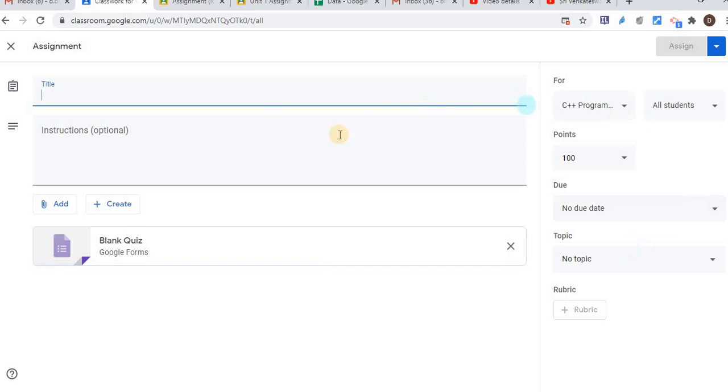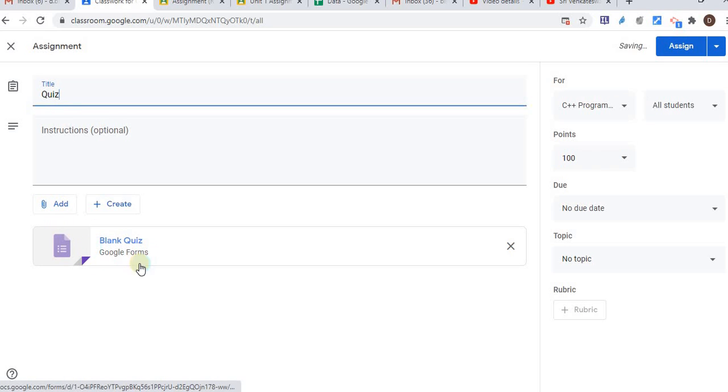Quiz assignment. So the look and feel will be the same, everything is the same. The difference is in the quiz assignment you can see the blank quiz, meaning a Google Form quiz will be attached automatically here. So you can see the quiz is attached with the Google Form quiz within the Google Classroom. You know that Google Form, Google Drive, Google Classroom are all products of the same family, so they are integrated to each other.